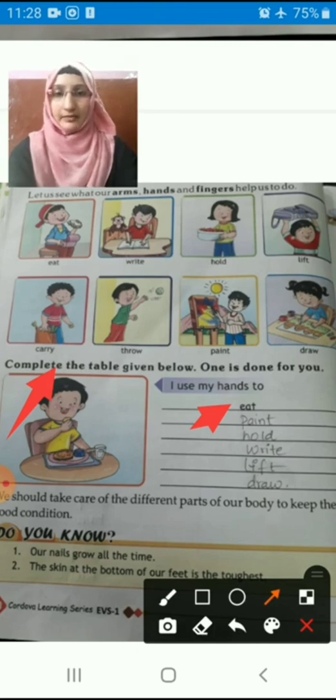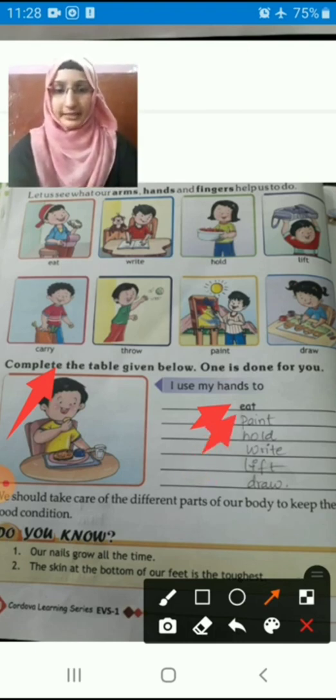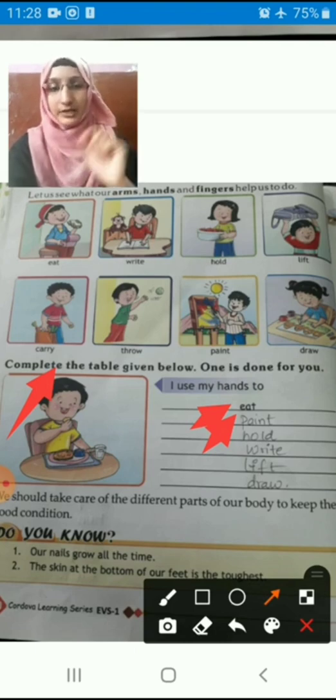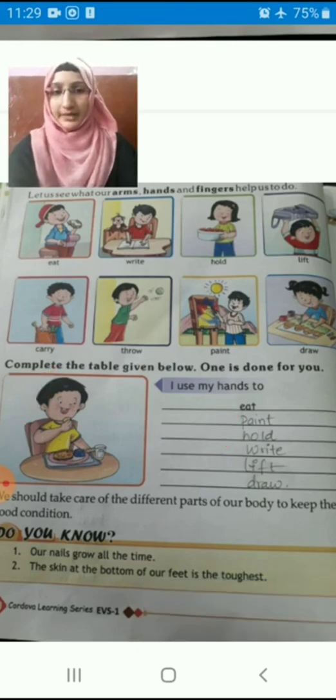So what are we writing? We are using our hands, children, one example. Very good. To paint. We paint with our hands, right students? So we are using our hands for painting. We can eat, we can paint and we can even hold also. Okay students? Holding something, कोई चीज़ को पकड़ के रखना, that is called hold. And we can write, we can lift and we can draw also. All these works we can do with the help of our hands.